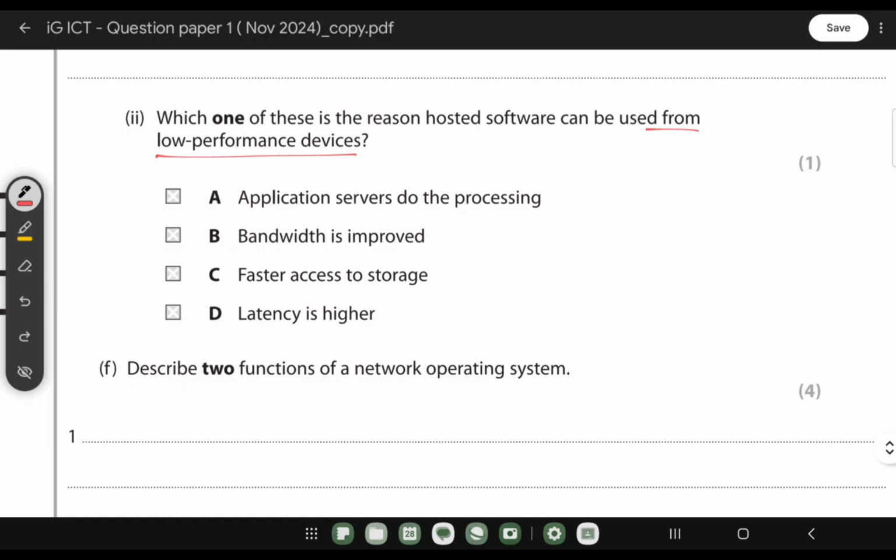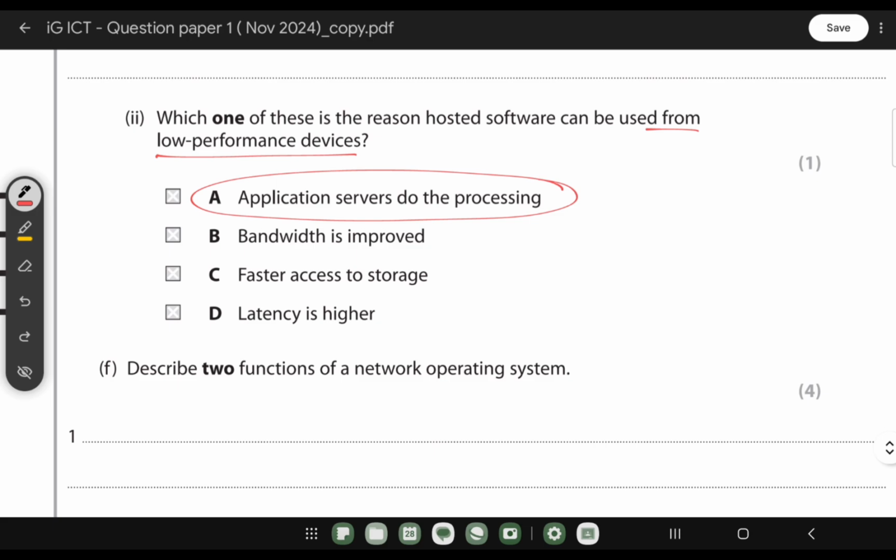It has requirements, like maybe 8 or 12 GB of RAM to load, but your PC has only 4 GB, so you can't load that application. As the application server does the processing, that is why this will be the answer. The application server will do all the processing. You don't have to do anything. You only need an internet connection to load that application.